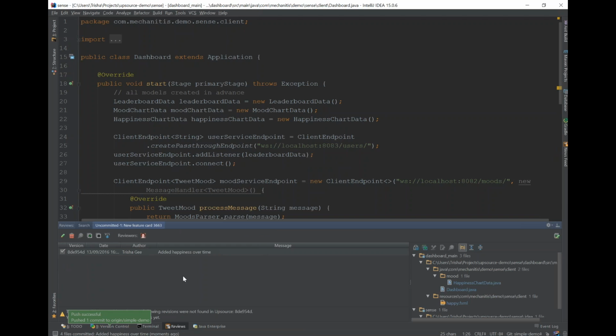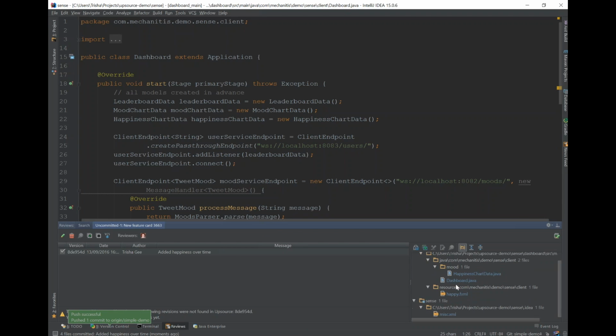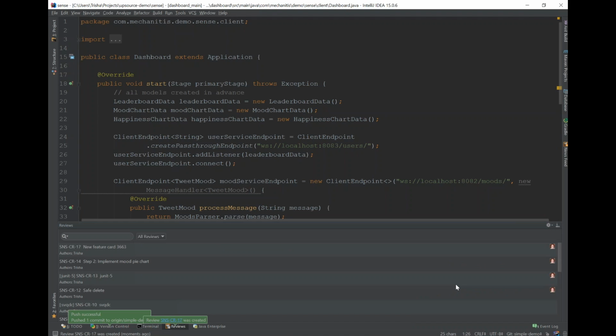So the code has been successfully pushed, and as the code author, I can see what this code review looks like inside the Upsource plugin reviews window here inside the IDE. Now, from my point of view as the author, I'm probably fine now. I've done this. I've committed my changes. I've packaged it as a code review.